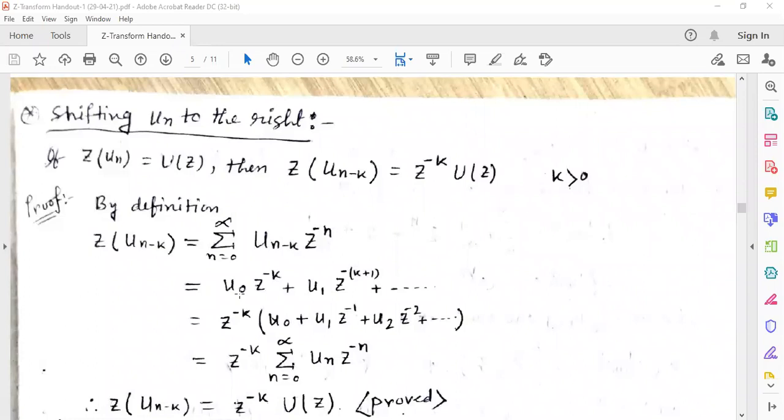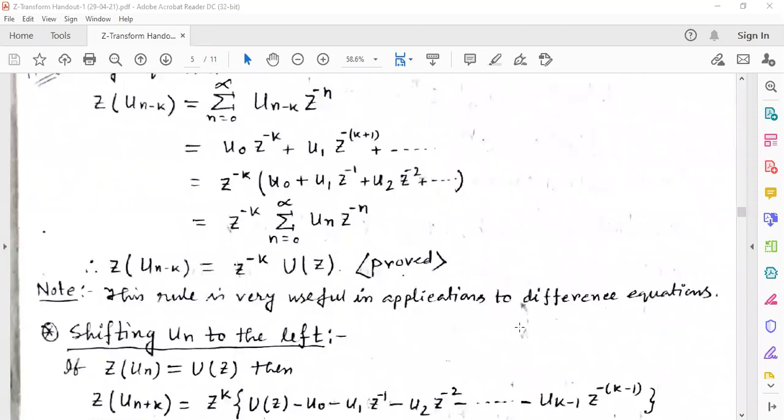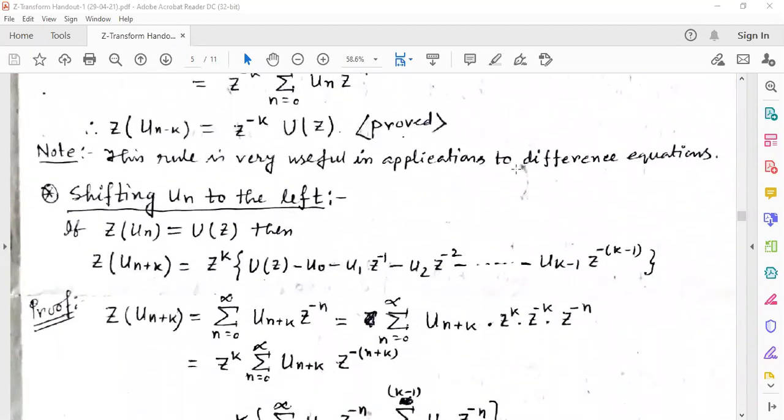Here we are putting n equal to k, then k plus 1, then k plus 2, then we got this. And you can change this n equal to 0: you are putting n equal to k to infinity. Just change the summation to n equal to k to infinity, then your confusion will not occur. Note, this rule is very useful in application to difference equations.